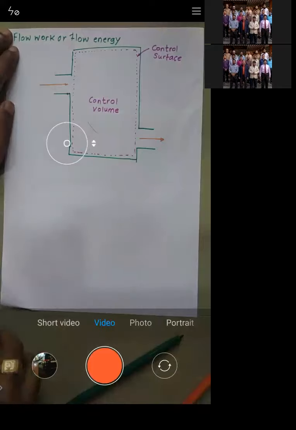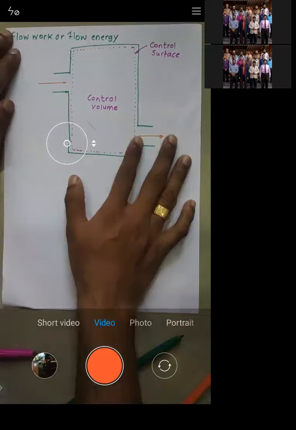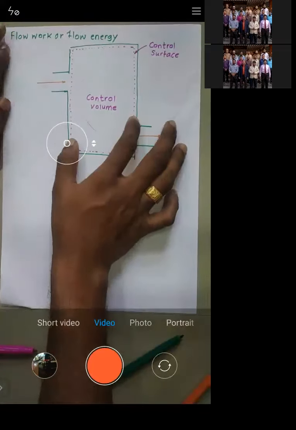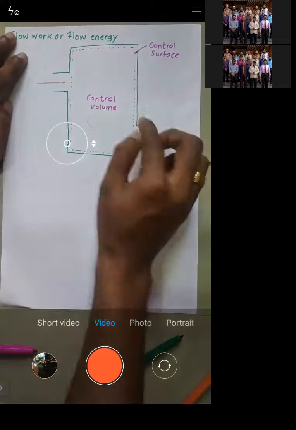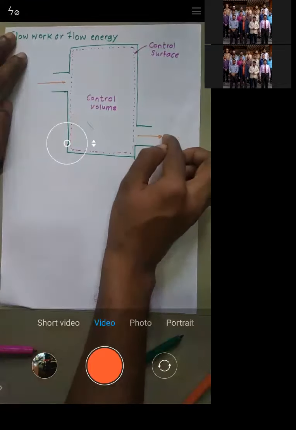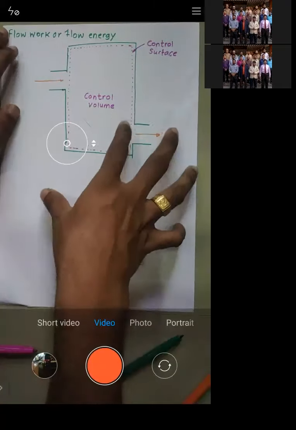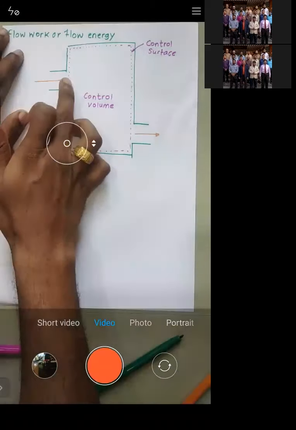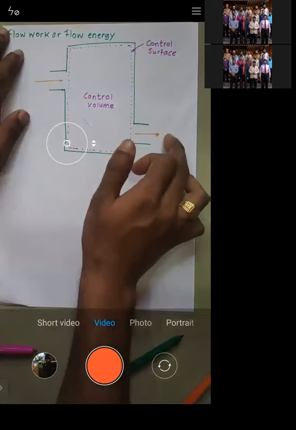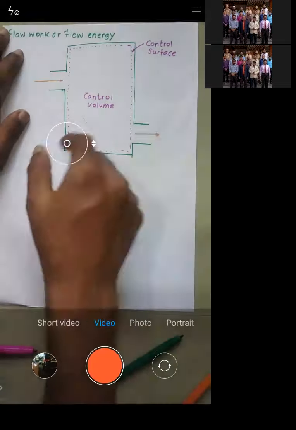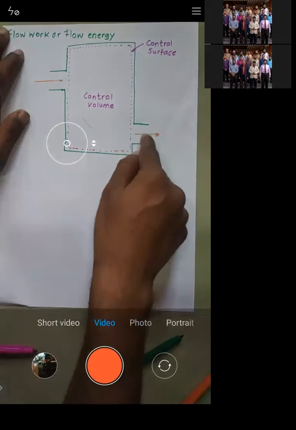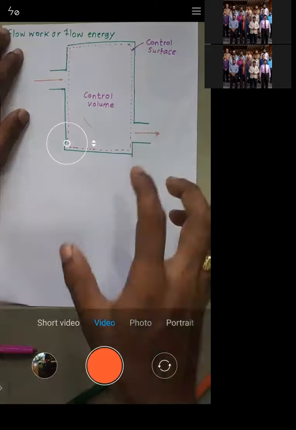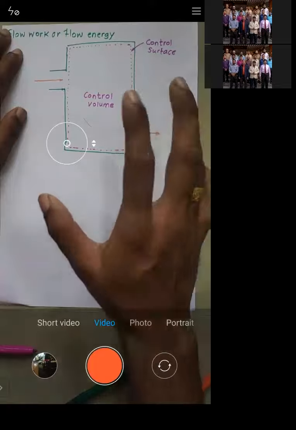Now see what we will do. Listen, if you want to maintain continuous flow inside this system, you should have some mass which is entering, and similarly some mass should leave. Only then can you maintain continuity. If some mass is to enter, obviously some mass has to leave. Vice versa is also possible: when some mass leaves, then only some amount of mass will enter. Entering and leaving are both required to maintain the continuity.